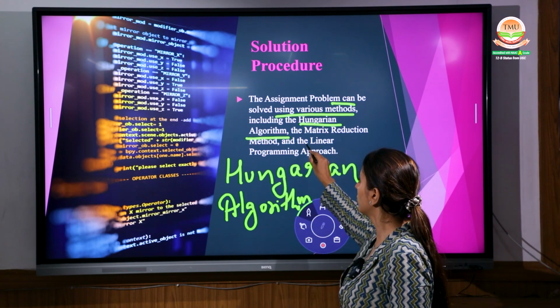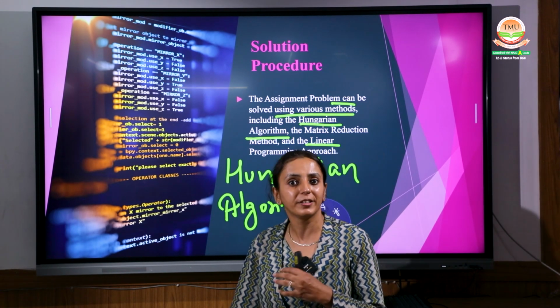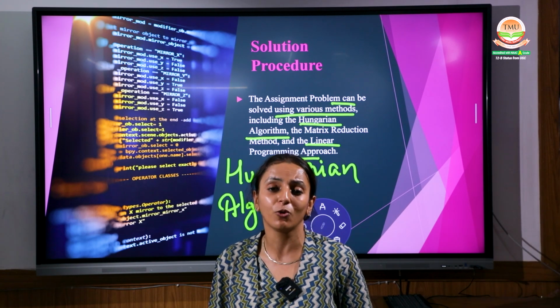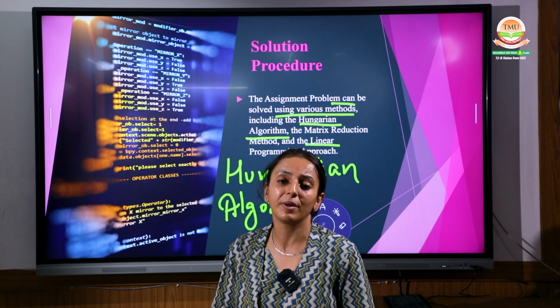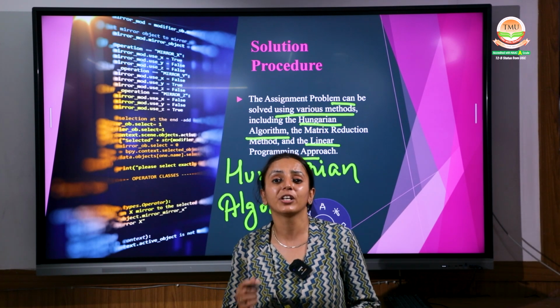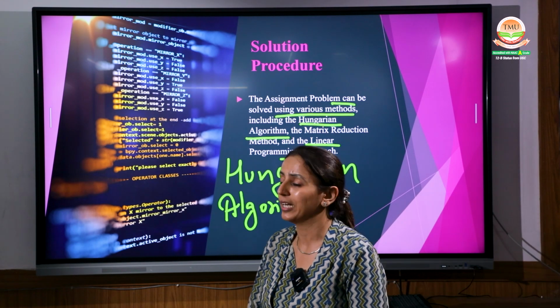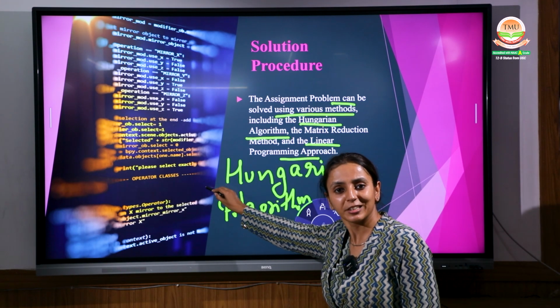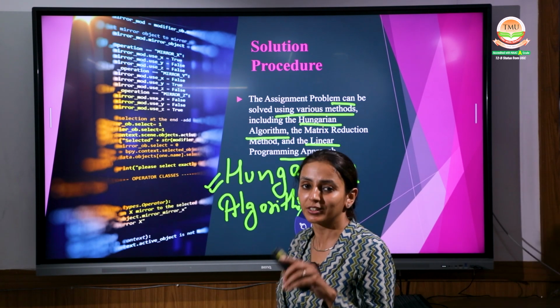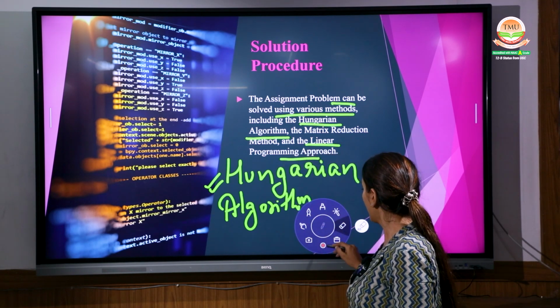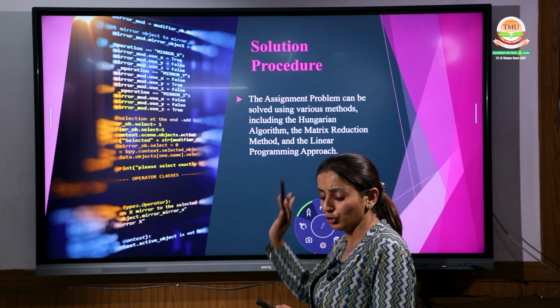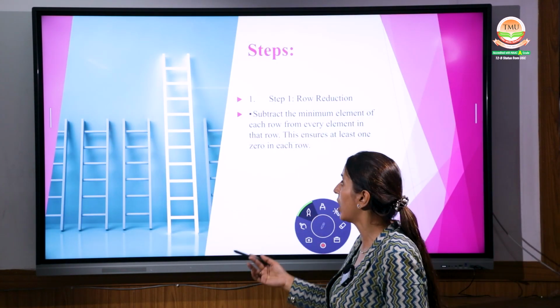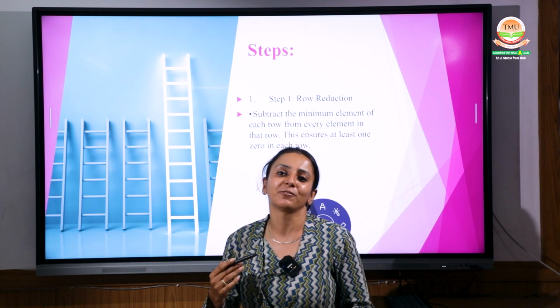The second one is the linear programming approach. We will definitely discuss this approach also, how the assignment problem can be solved properly using the linear programming method, right? We will be discussing the Hungarian method first. Now coming to the next part, what are the steps of solving?